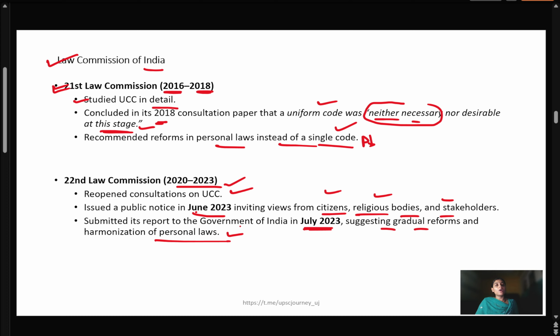It allows for a uniform civil code, but at a very gradual level, reformed in a way that harmonizes with personal laws and is not contradictory to them. So it should be framed in such a way that the UCC is not against the fundamental rights.